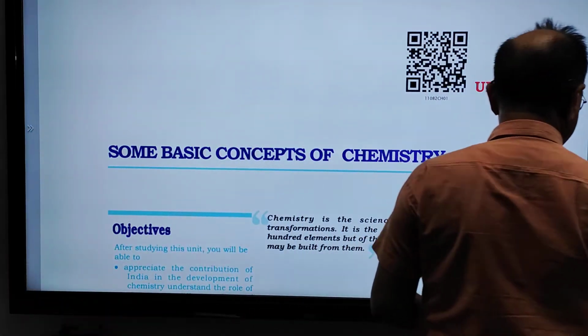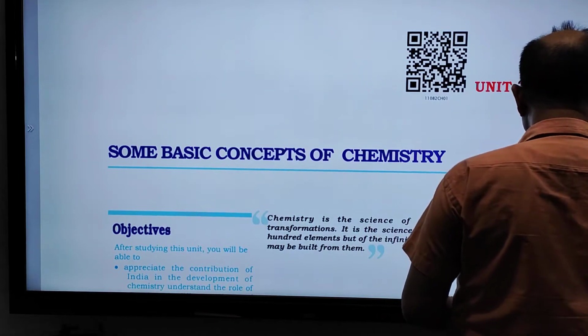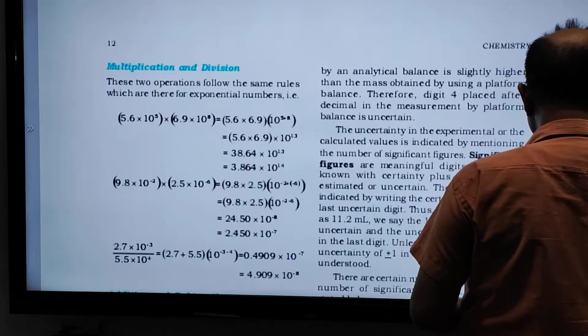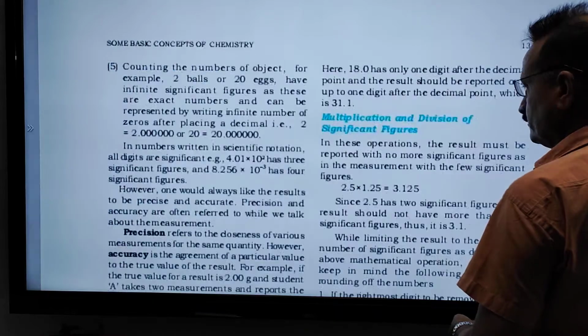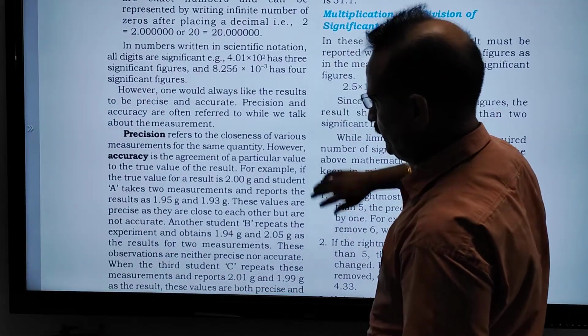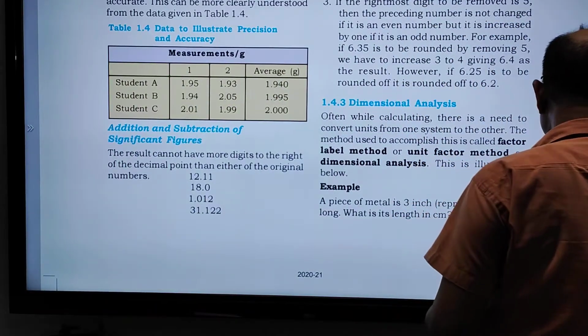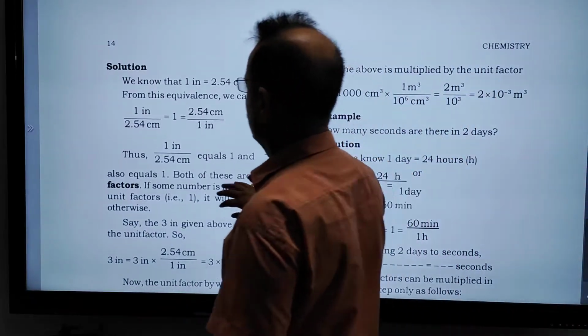Clear? Now we are having page number 12 or 13. Precision we have studied. Example we have studied. Now